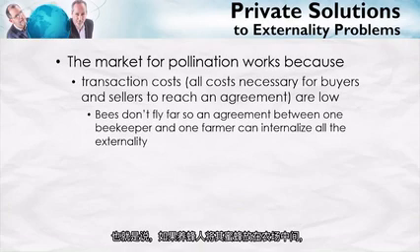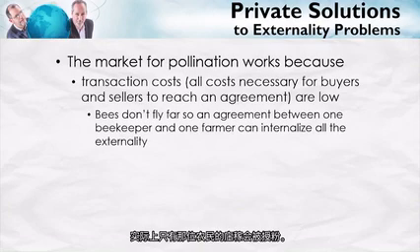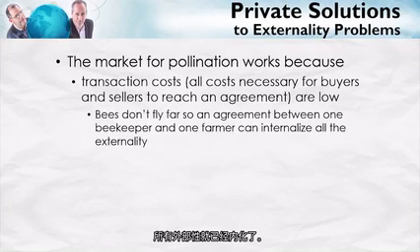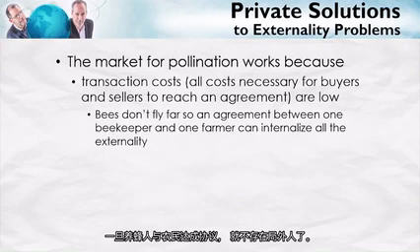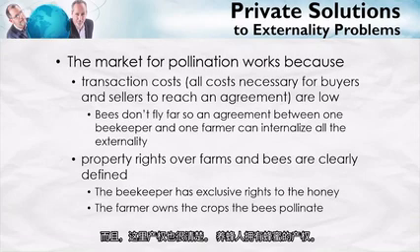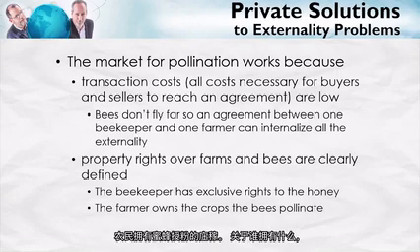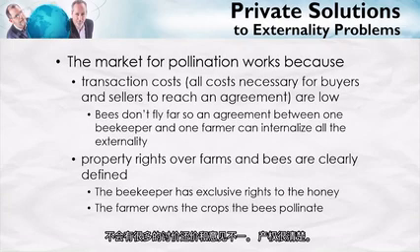That is, if the beekeeper puts his bees in the middle of the farm, basically the only crops which are going to be pollinated are the crops of that single farmer. So once an agreement is made between that beekeeper and that farmer, all of the externalities have been internalized. There are no bystanders once the beekeeper and the farmer make an agreement. Moreover, the property rights here are very clear. The beekeeper has the rights to the honey. The farmer owns the crops that the bees pollinate. There isn't going to be a lot of bargaining and disagreement about who owns what. The property rights are clear.